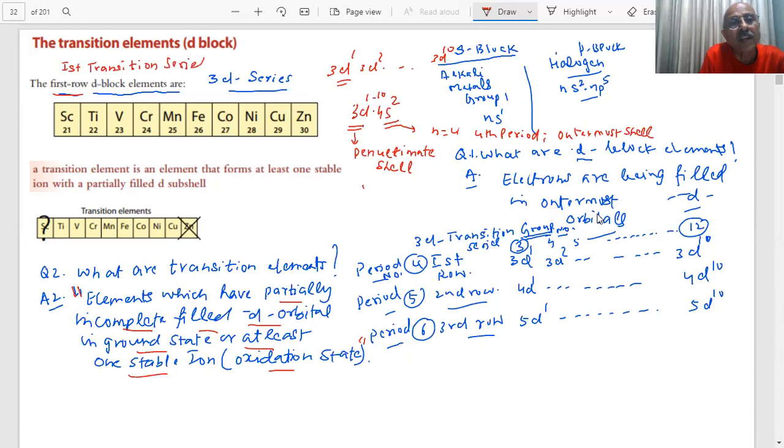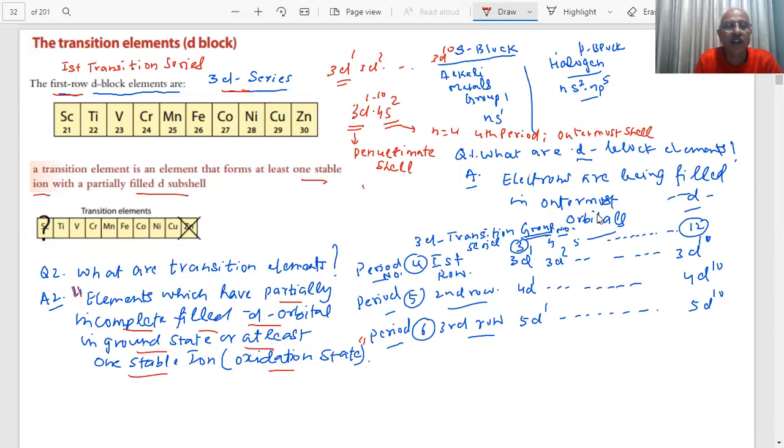Or I am also saying, student, it is a 3D series. Is it clear? Any doubt? Yes, sir. No, sir. A transition element is an element that forms at least one stable ion with partially filled D subshell. That's what we have written. Same thing. Now, student, that means that 10 elements have been written.